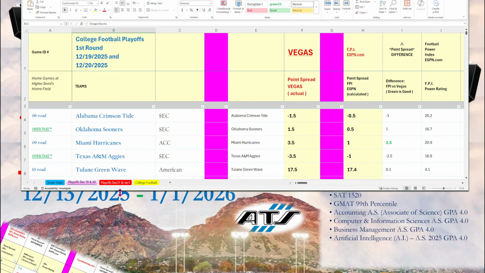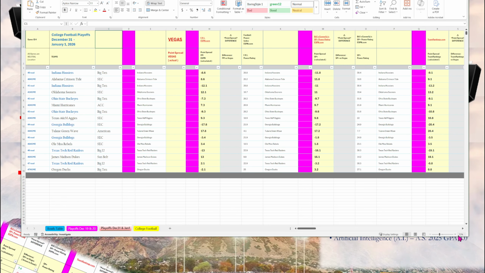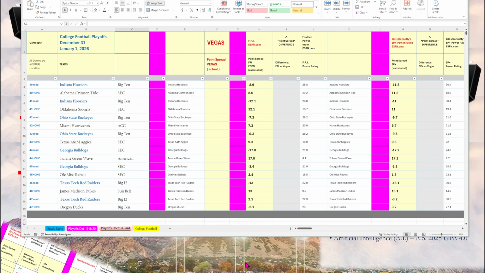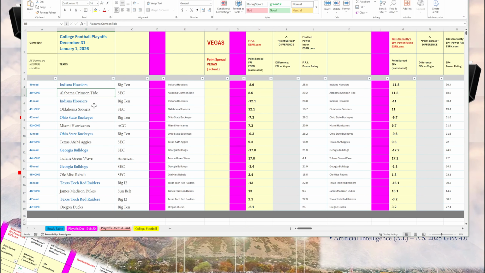Now looking at the red tab here, what I did was going beyond that first round. These are the quarterfinal games that will be played on December 31st and January 1st. So what I did was I took the 1 seed, which is Indiana. Then I did a hypothetical where we have Indiana playing Alabama, Indiana playing Oklahoma. Then we have Ohio State. So every combination of games that will be played on December 31st and January 1st.